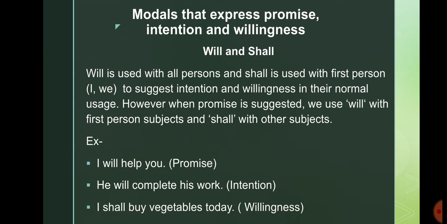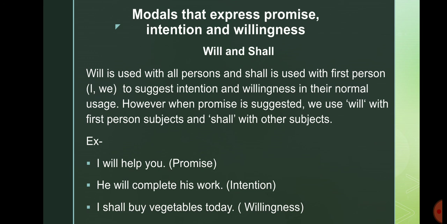Next one, the modals that express promise, intention, and willingness. Will and shall. Will is used with all persons and shall is used with first person to suggest intention and willingness in their normal uses.